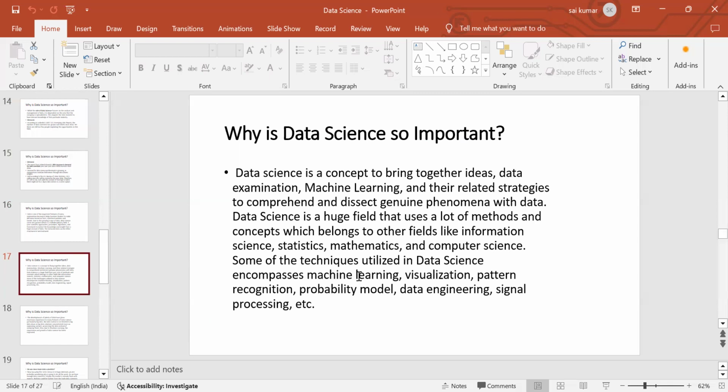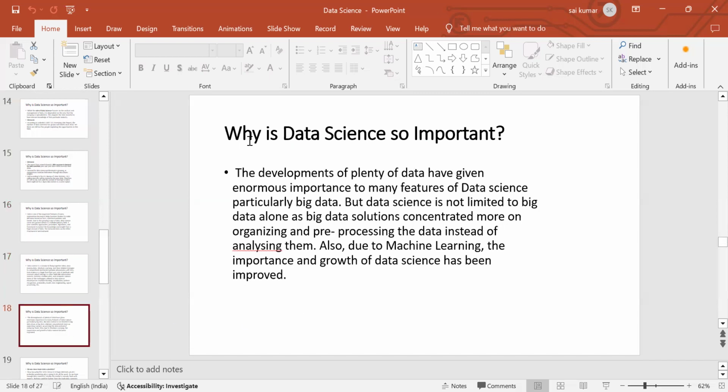Here, we covered machine learning in our course. We covered visualization in our course. Okay, we covered pattern recognition. We covered probability modeling in statistics. In some areas we covered data engineering, and signal processing also we covered.